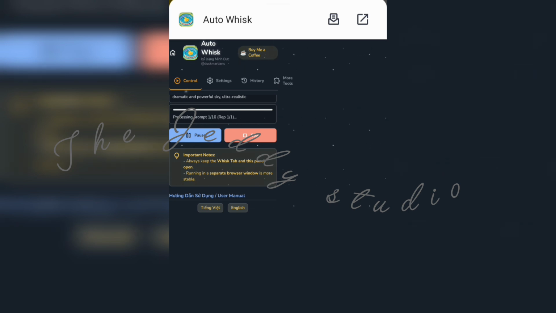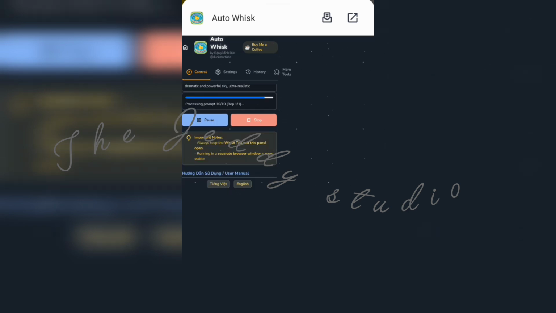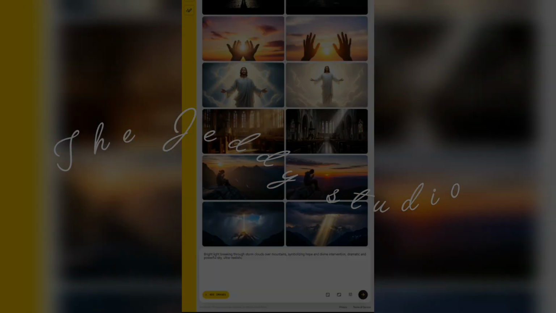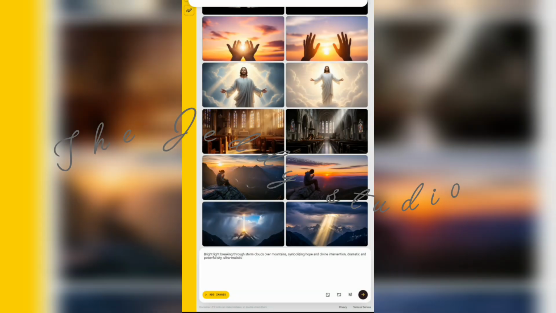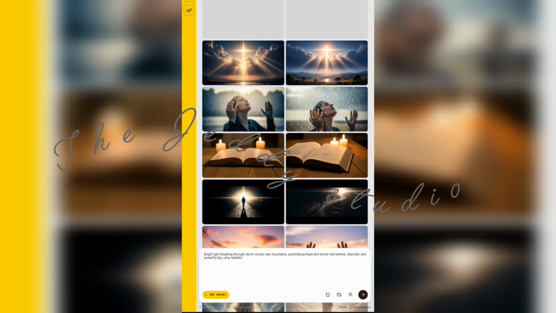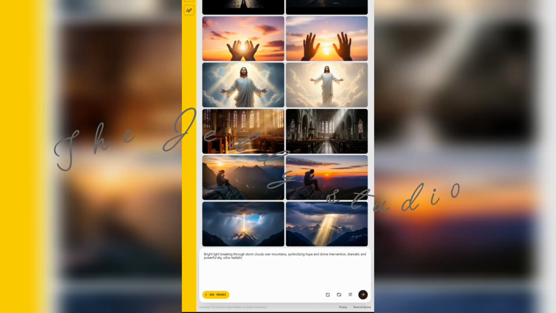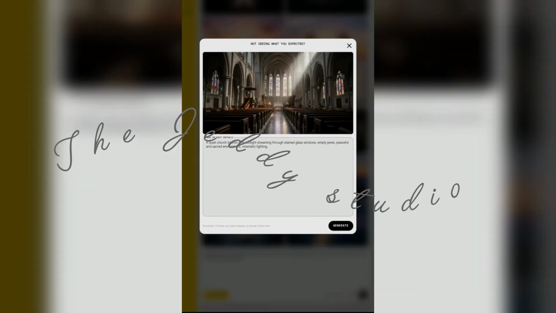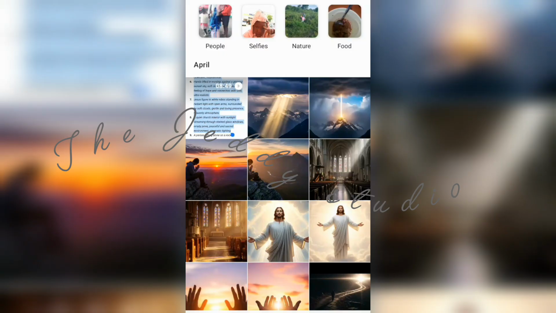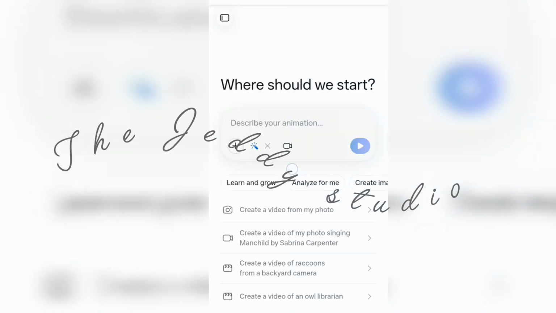Now after it has completed generating the images for you, it will just write done, and when you head back to your gallery, you'll find all your images there. Okay, now you can see the generation is fast. It is complete already, and Whisk AI generates 2 images in each prompt, and here are my images. You can see each prompt has 2 generated images, and I like it. I'll head back to my gallery. You can see they have been saved, all the images there.